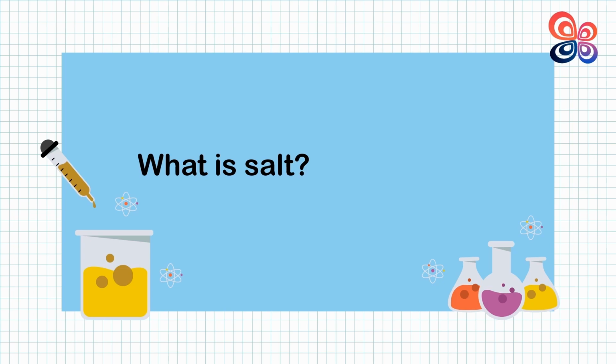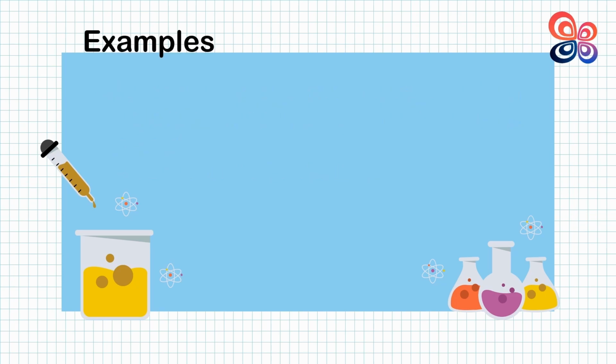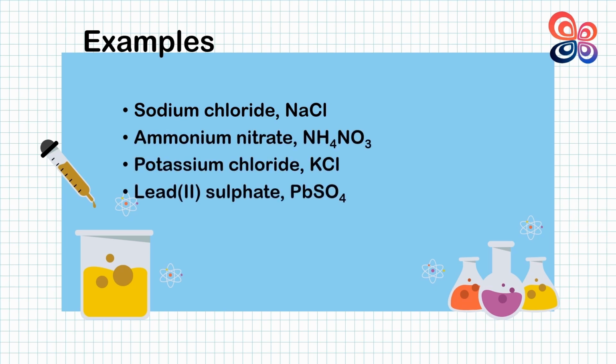Thus, salts are ionic compounds in which metal or ammonium ions replace the hydrogen ions in acids. So, salts can generally be assumed as compounds that consist of cations, commonly from metals or ammonium, and anions from non-metals. Salts or minerals containing various types of salts, for example magnesium sulfate, lead(II) sulfate, calcium fluoride, and calcium carbonate, or limestone, can be found in the Earth's crust.